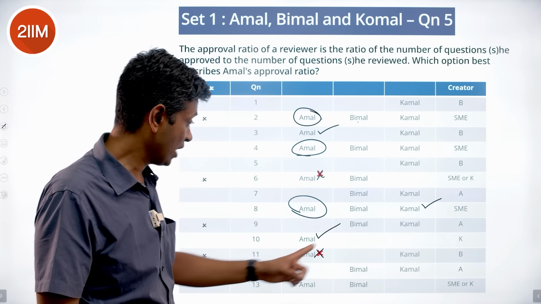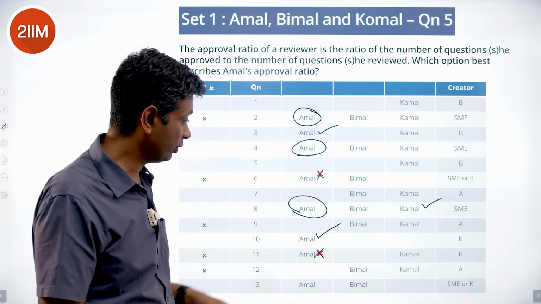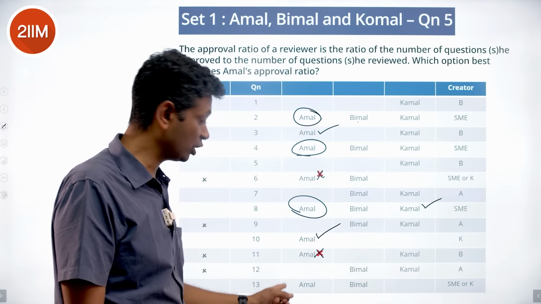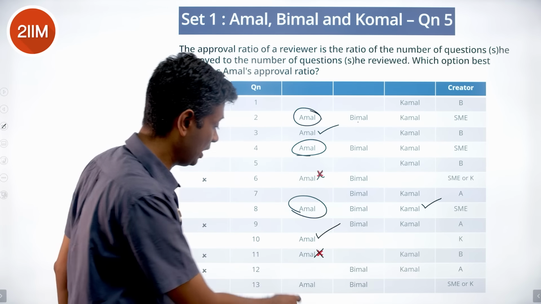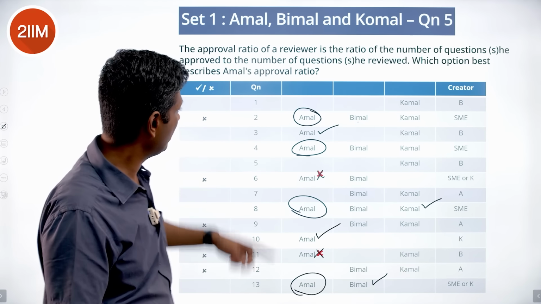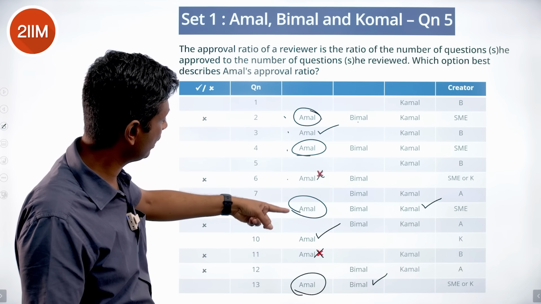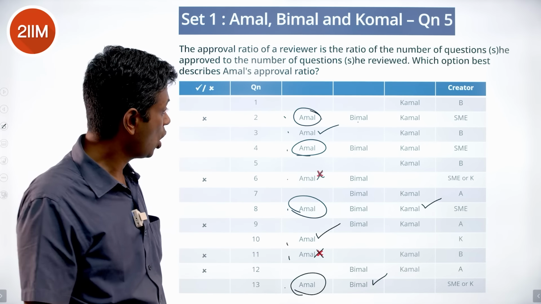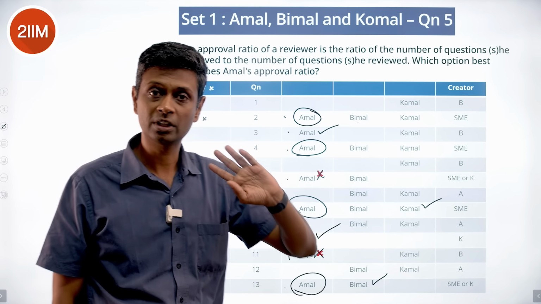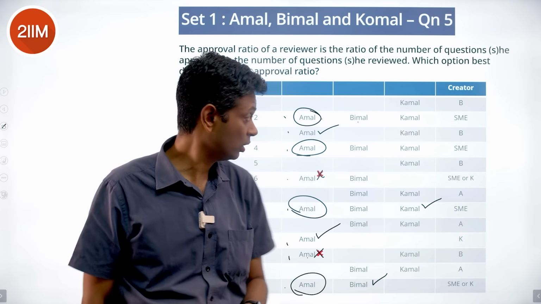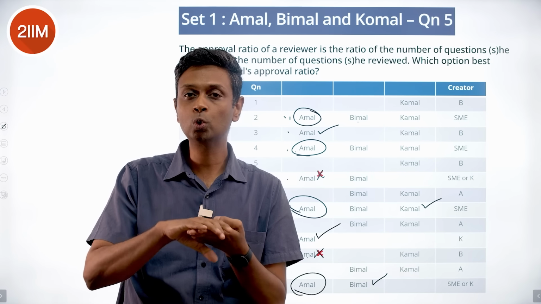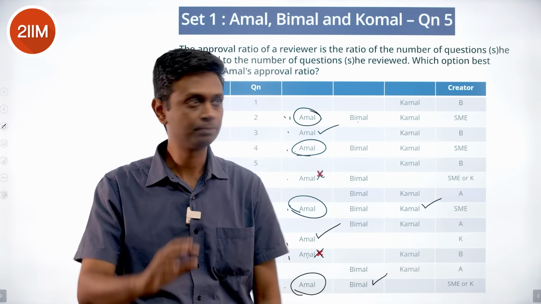Final thing, SME or K, it has been approved. If it were SME, both of them should have approved it. If it were K, then Amal has said no and then Bimal has approved. So Amal, we don't know. Bimal has definitely approved this. Amal, we don't know. So Amal has reviewed 1, 2, 3, 4, 5, 6, 7, 8 questions, of which 2 are approved for sure, 2 rejected for sure. There are 4 that could have gone either way. 2 yeses sitting there, 2 no's sitting there, 4 that have gone either way.